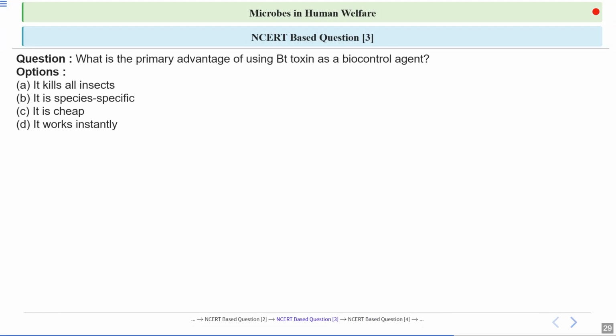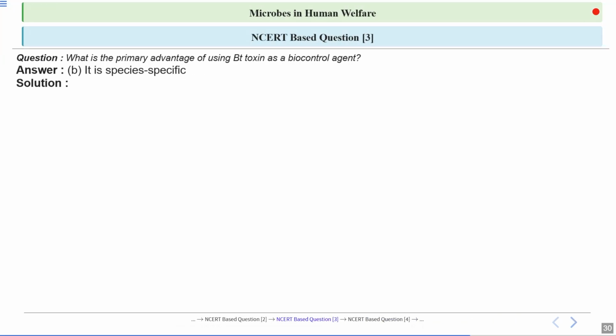Next question, what is the primary advantage of using Bt toxin as a biocontrol agent? So options are, it kills all insects, it is species specific, it is cheap, and it works instantly. So let's have a look at the answer. Option number B, it is species specific, is the correct answer. This Bt toxin only affects the specific target pest, and it has no negative impact on